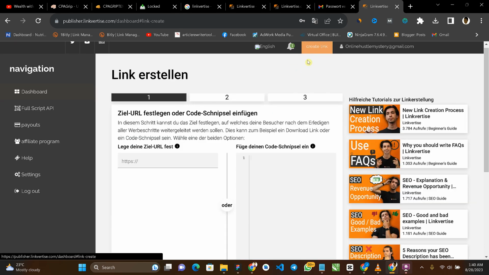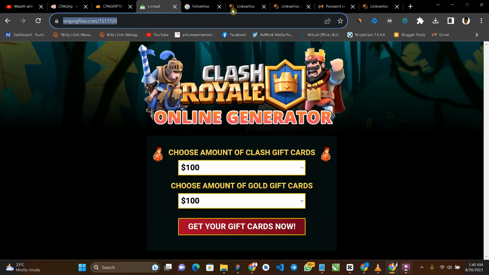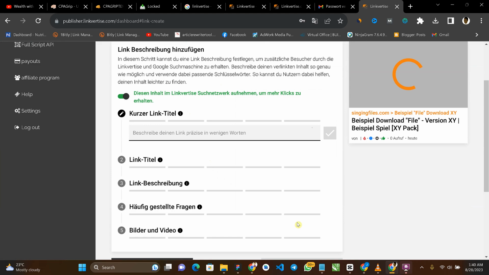So what I'm going to do here is to click on create link. Okay, so once you click on that, you are going to see this particular page. So what you need to do is to pick this particular page. This is your template. Pick it, paste the link here. Okay, paste the link there, then click on this next. Click on next. So it's going to bring you to this page.